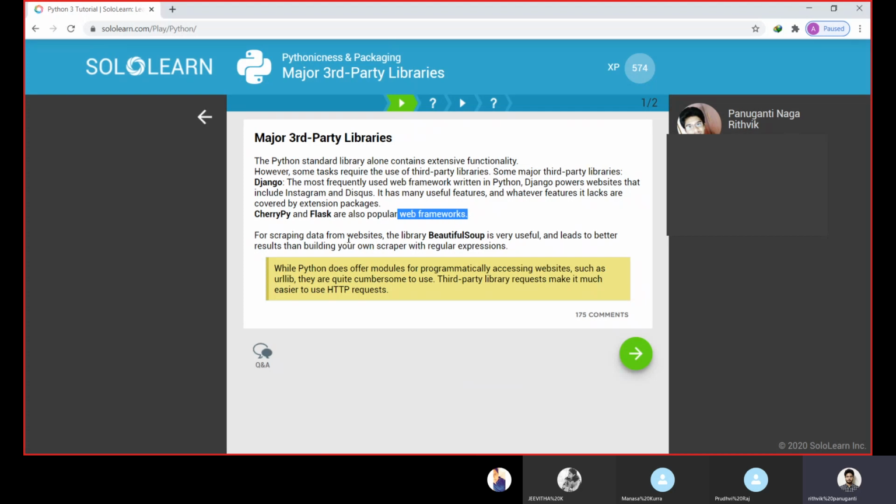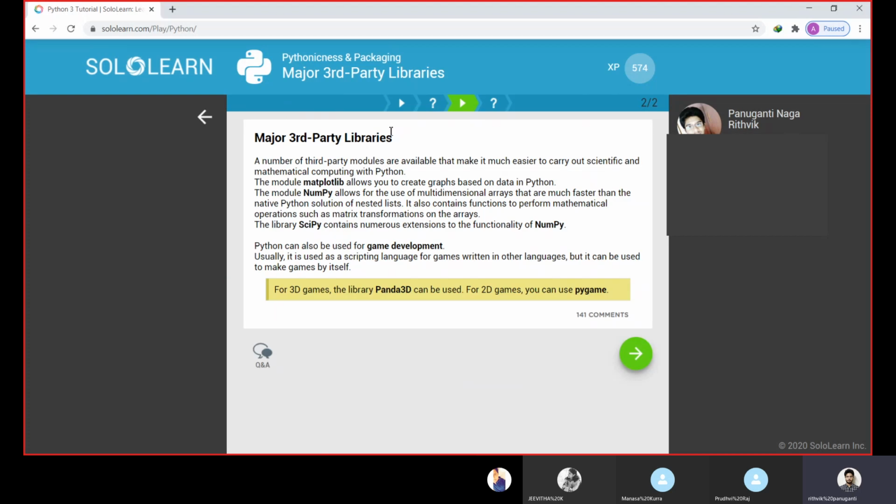For scraping data from a website, we use a library called Beautiful Soup. So this Beautiful Soup will be used for scraping data from websites. These are a few third-party libraries.